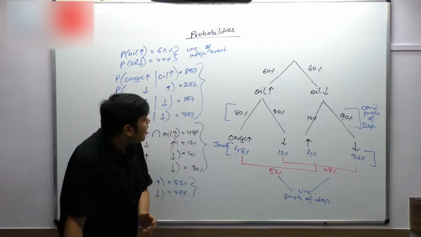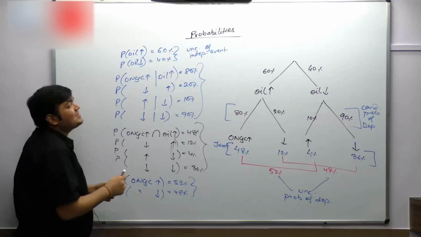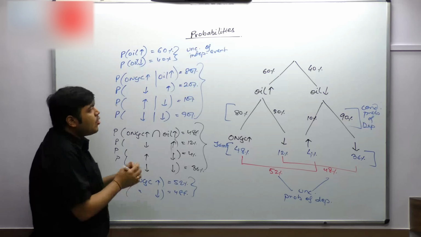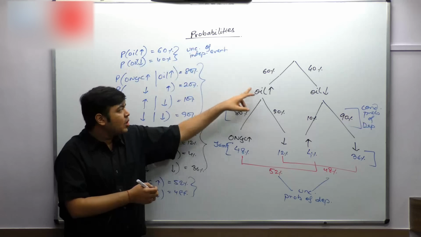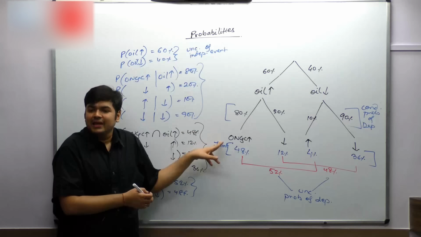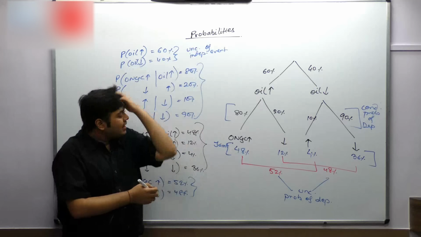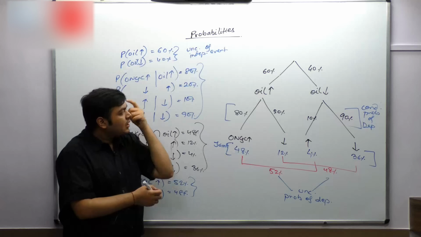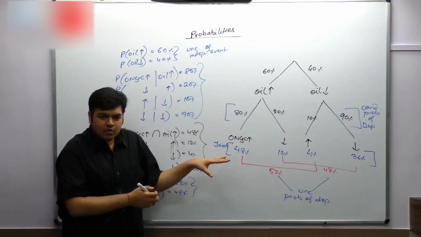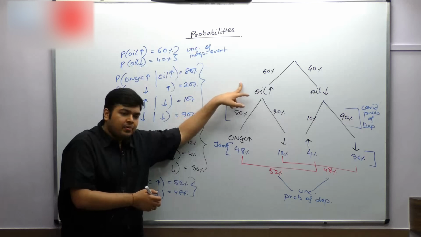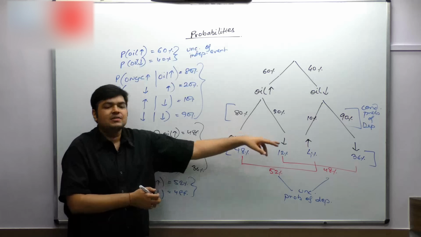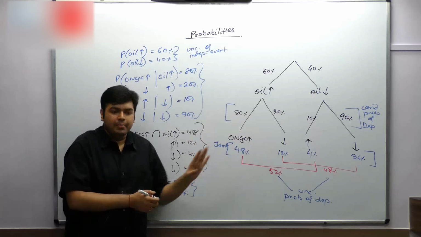All right. Now, what is your condition? What is your Bayes' theorem? Now, oil never depends on ONGC. ONGC depends on oil because oil is a commodity that this company is selling. Right? Now, just understand. Suppose I want to find out what is the probability that oil would have gone up given that ONGC has suppose gone down or gone up.